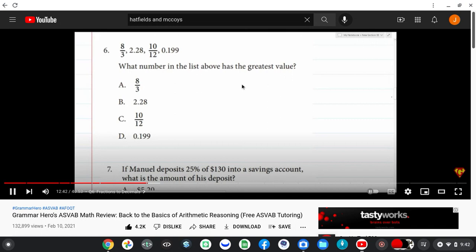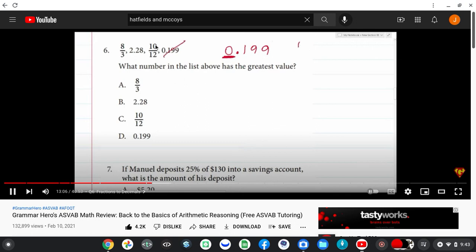What number in the list above has the greatest value? So right off the bat, we know these two aren't it. These are gone just by virtue of being small numbers such as 0.199. Since 3 over 4 is a quarter, whole value 0.75 here. So this isn't it.